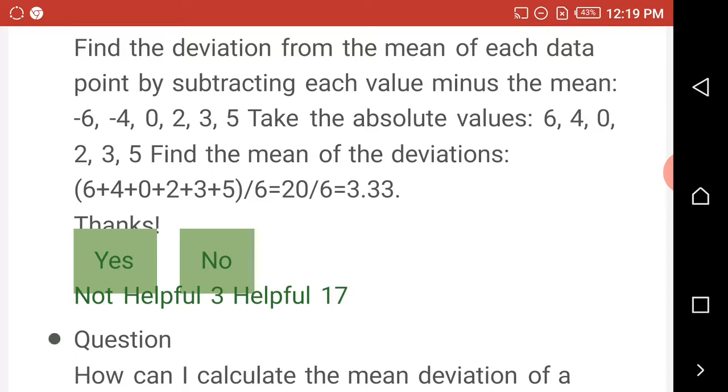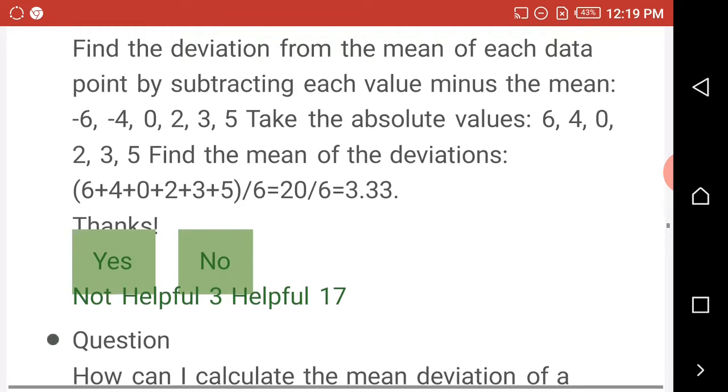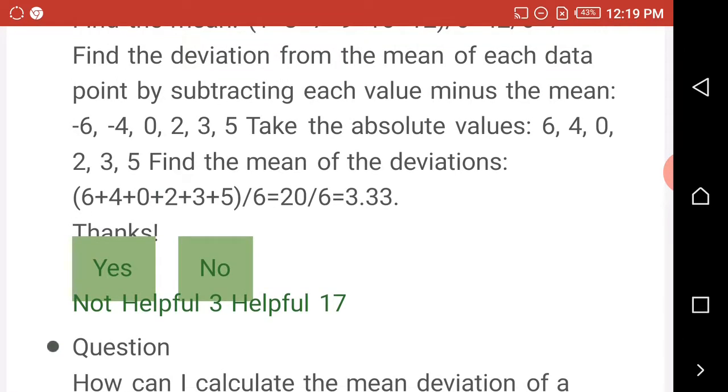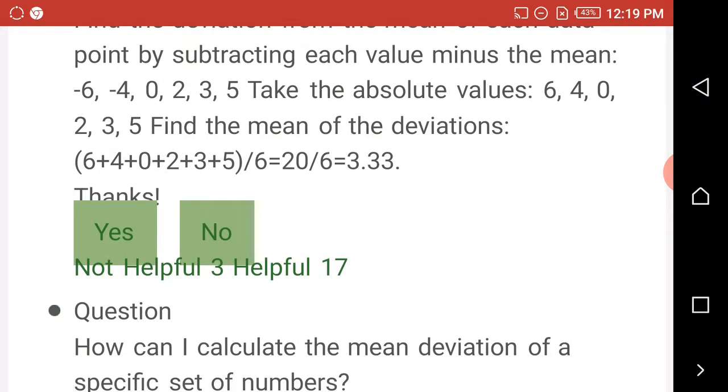Find the mean of the deviations. When you put it together, you have 6 plus 4 plus 0 plus 2 plus 3 plus 5, divided by 6. Then it will be 20 divided by 6, which gives 3.33. Do that yourself on a piece of paper, or better, in your exercise book. Get a notebook for your mathematics lesson.